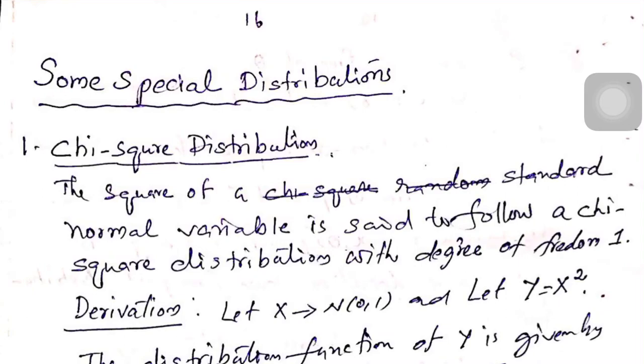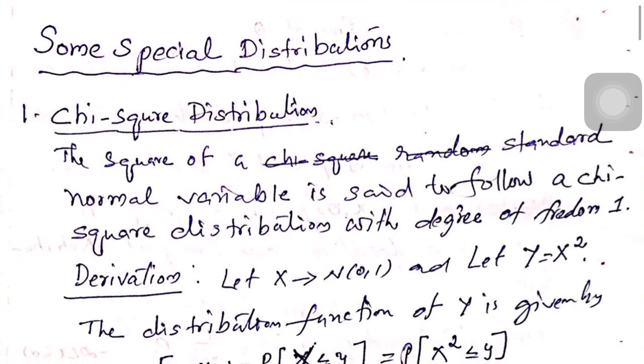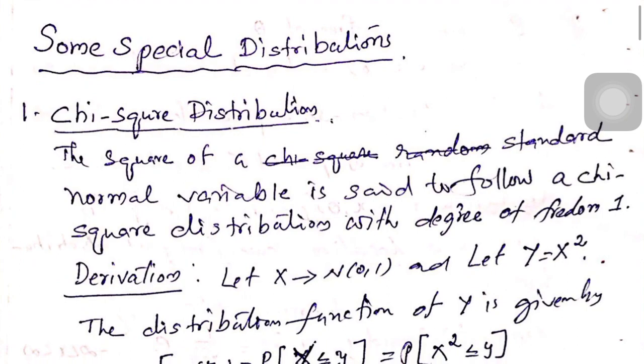You see, the chi-square distribution can be defined as the square of a standard normal variable. That is, if X follows a normal distribution with mean 0 and variance 1, or standard deviation 1, then X square will follow a chi-square distribution with the parameter called degrees of freedom, and the degrees of freedom of such a distribution is 1.